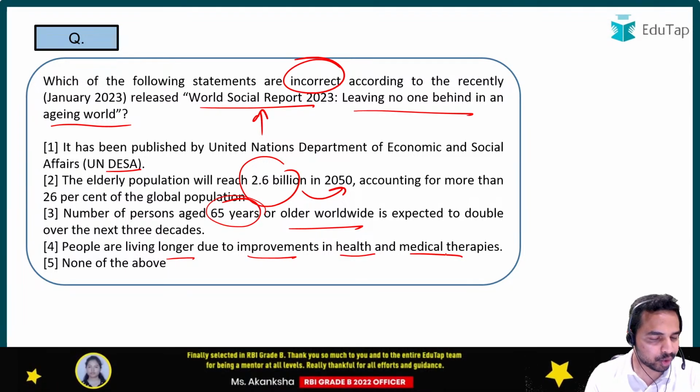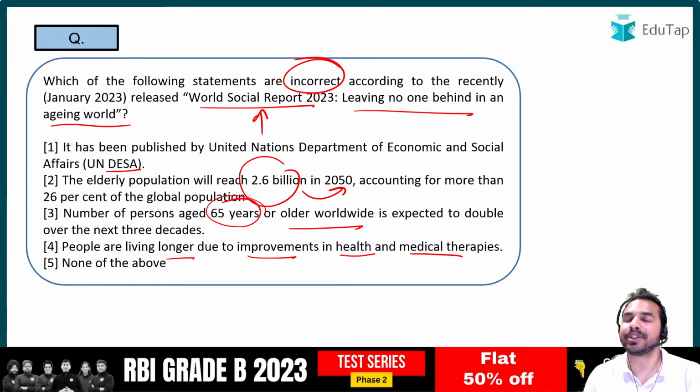So guys, quickly go through the statements. Tell me what is the right answer. I can see most people are opting for option number 2.